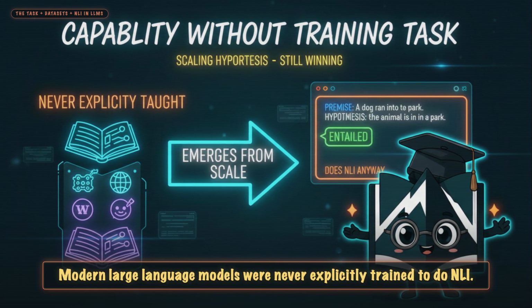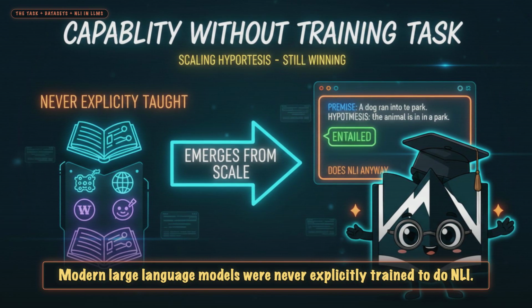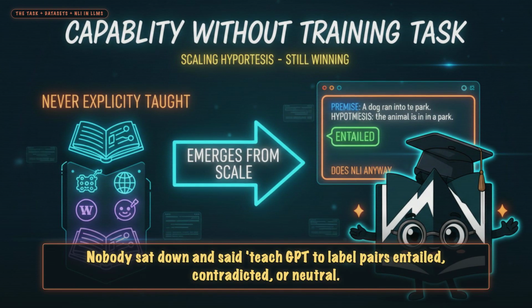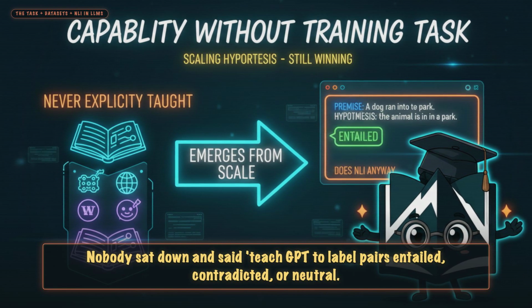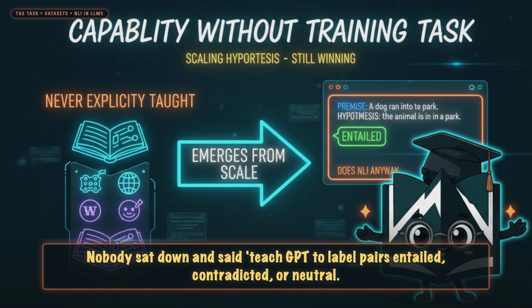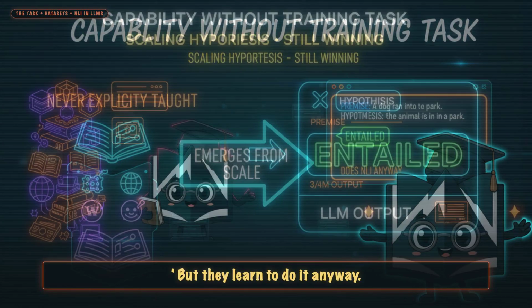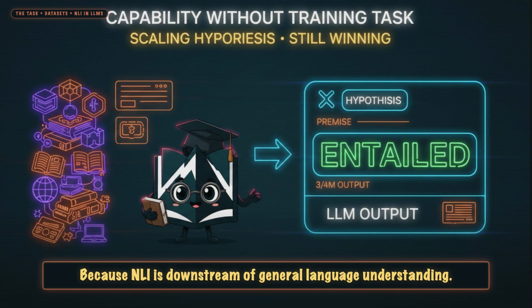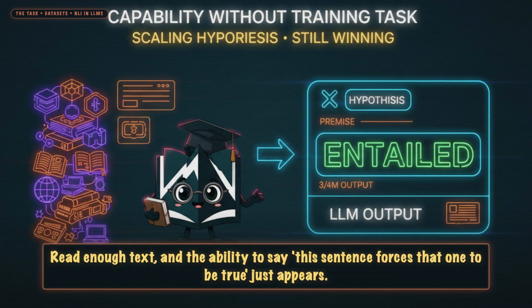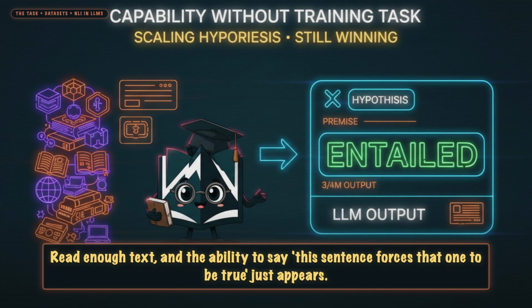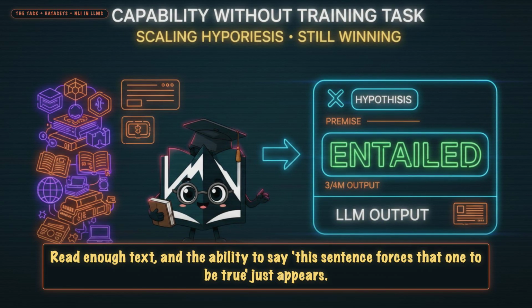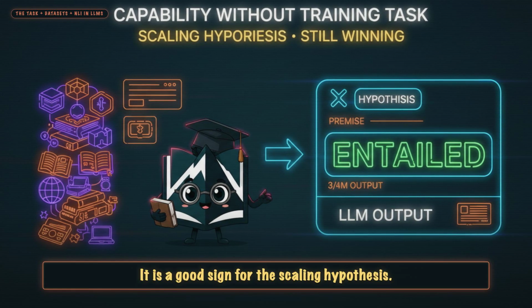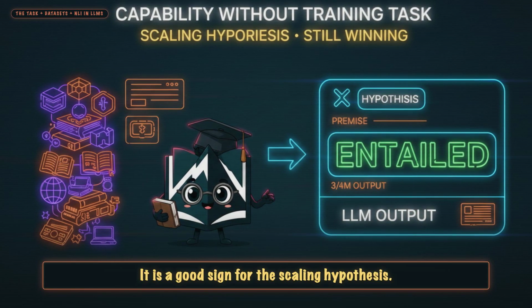Modern large language models were never explicitly trained to do NLI. Nobody sat down and said, in each GPT, label pairs entailed, contradicted, or neutral. But they learned to do it anyway. Because NLI is downstream of general language understanding, read enough text and the ability to say "this sentence forces that one to be true" just appears. It is a good sign for the scaling hypothesis.